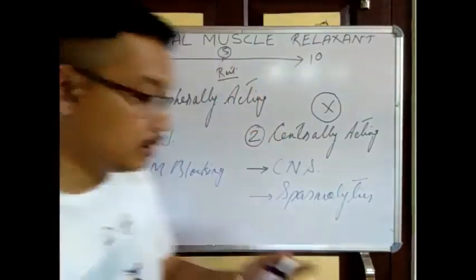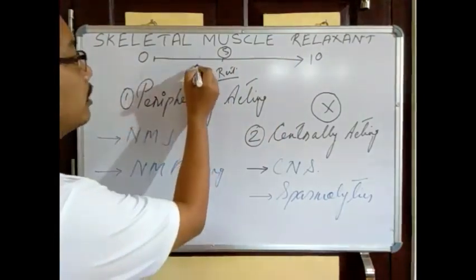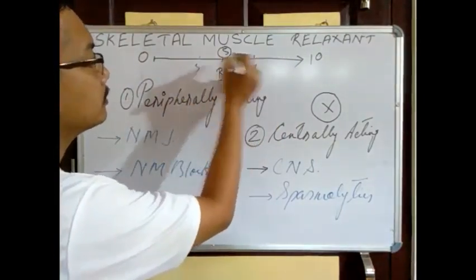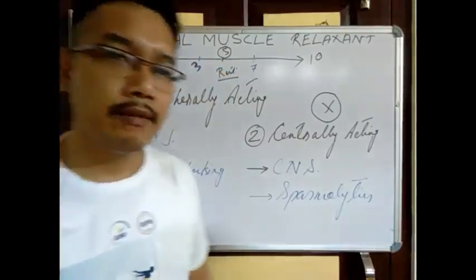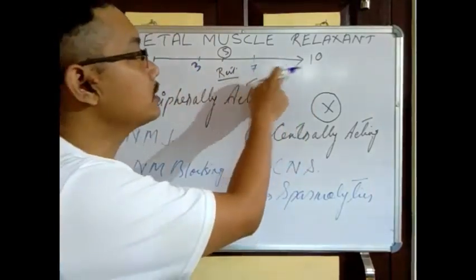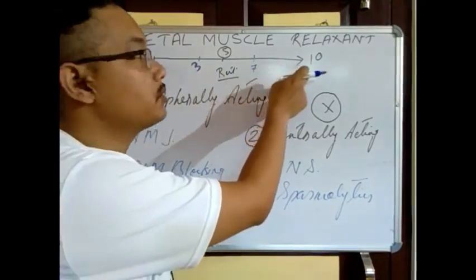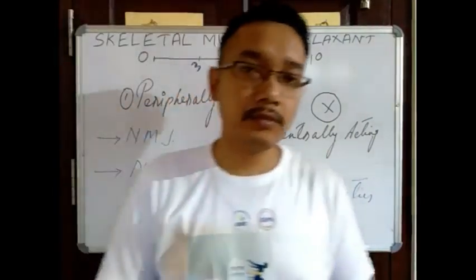Suppose the normal is 3 to 7 muscle contraction within range, the tone. Now if it is beyond 7, above 7, approaching 10, now there is an excess muscle contraction.